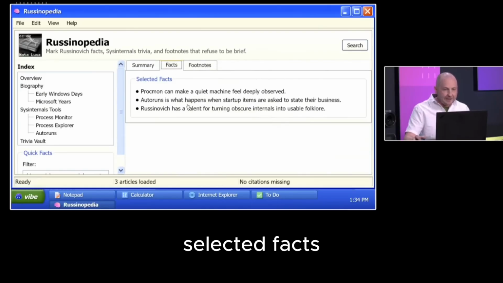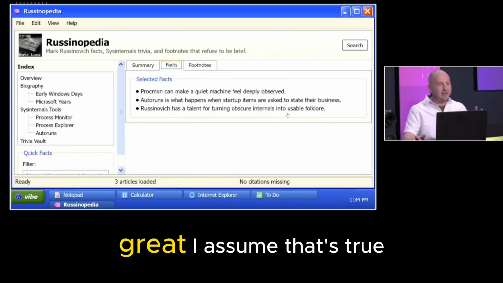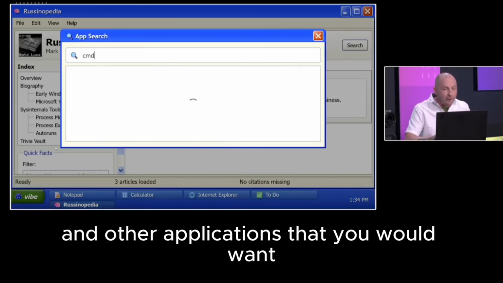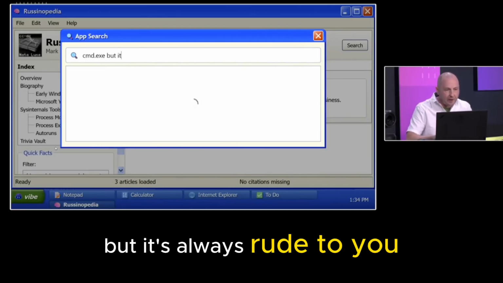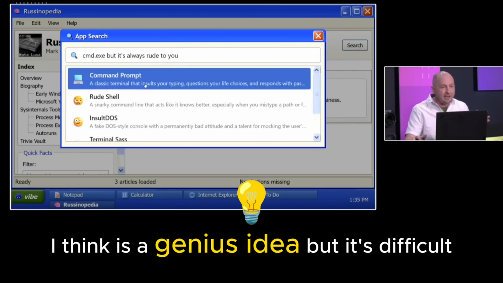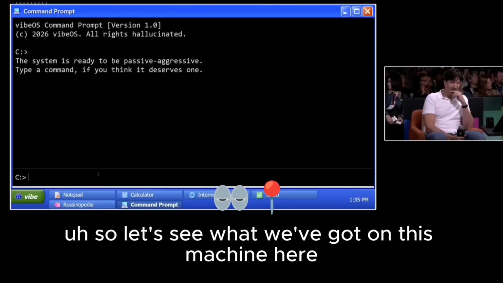Let's see. Selected facts. Russinovich has a talent for turning internals into folklore. Great. I assume that's true. I don't know. All right? And other applications that you would want, but normally it's too difficult to make, so like Commander.exe, but it's always rude to you, all right? So that's the sort of application that I think is a genius idea, but it's difficult to get someone to implement something like that. So let's see what we've got on this machine here.